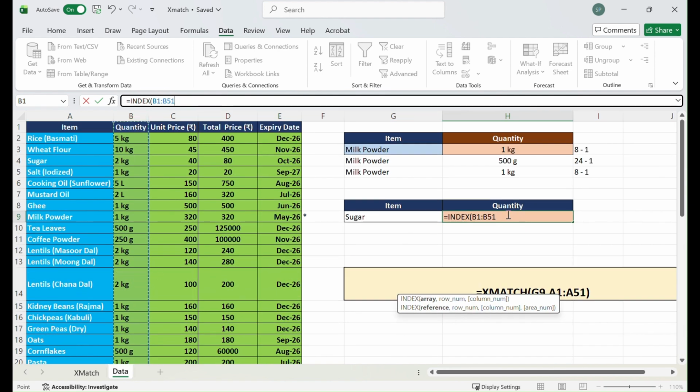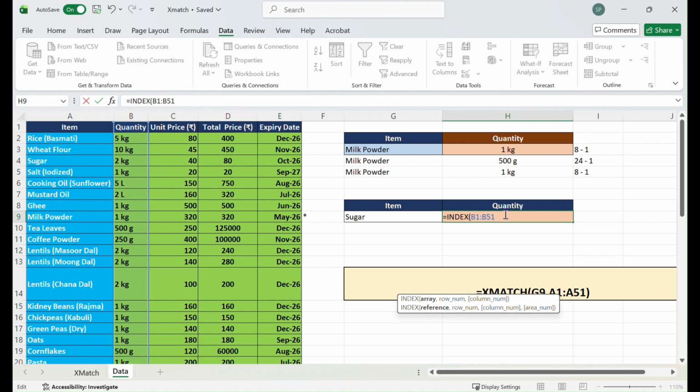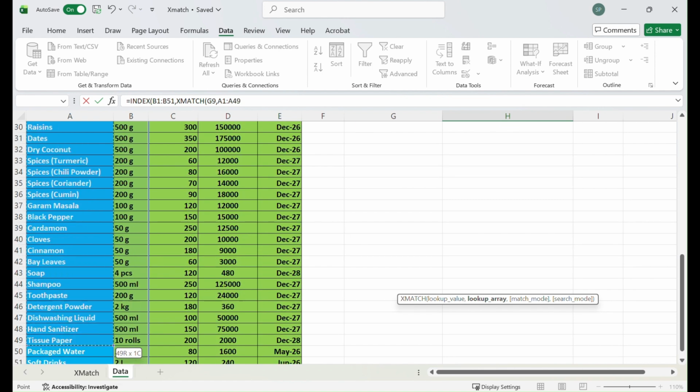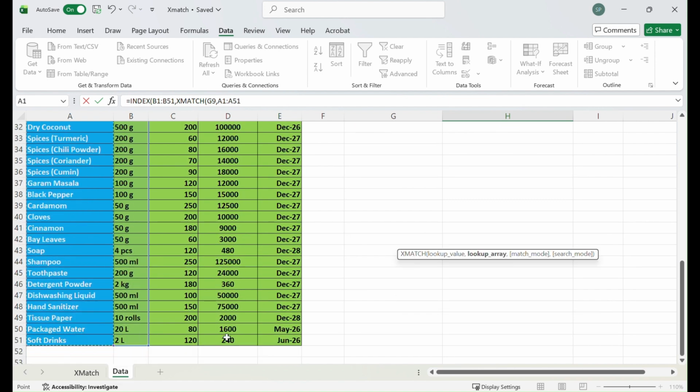I have selected the range, the array, where what we wanted to find out is available. So the quantity is available in B column. Now we are giving the XMatch. This is our lookup value, and the lookup value exists in A column. I'm just selecting the range, and that's it.